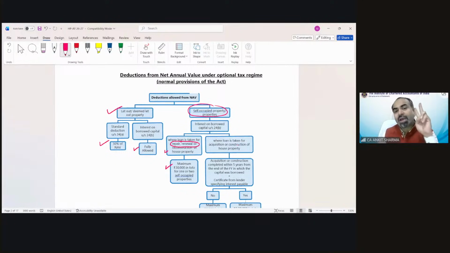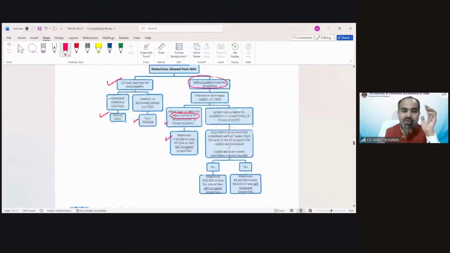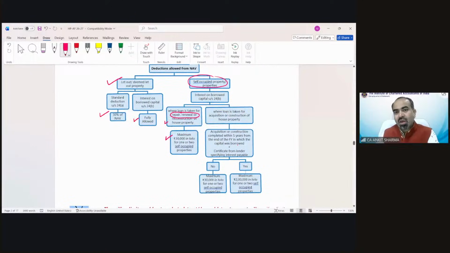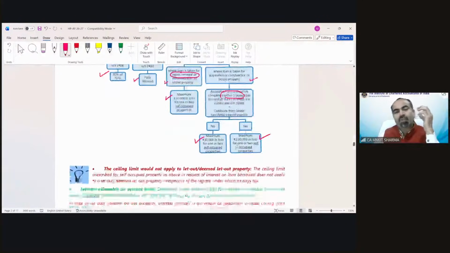There would not be 2 lakh applicability if the loan has been taken for repairs, renewal, etc. But if the loan has been taken for acquisition or construction of house property, and the condition has been satisfied that you have taken the loan on or after 1st April 1999 and the construction has been completed within 5 years, then you can claim a deduction of 2 lakh rupees. If this condition has not been fulfilled, then the deduction would be 30,000. So this is just the repetition of the provision we have already discussed.